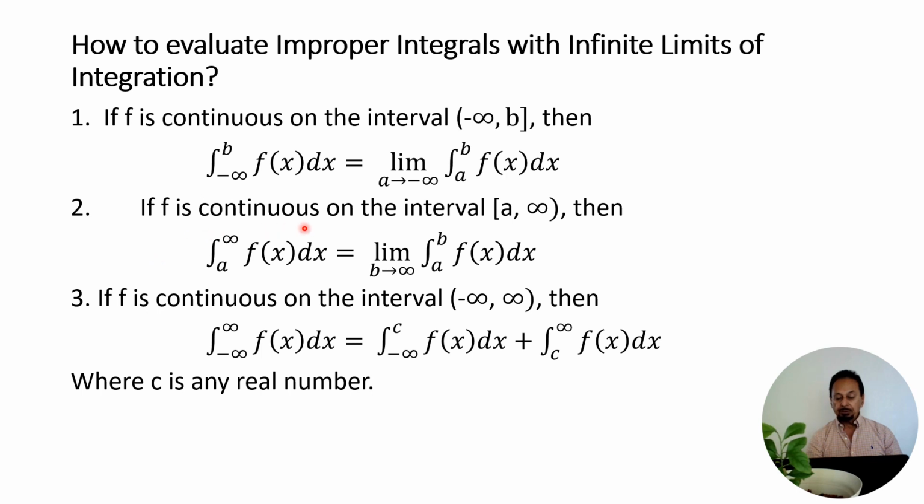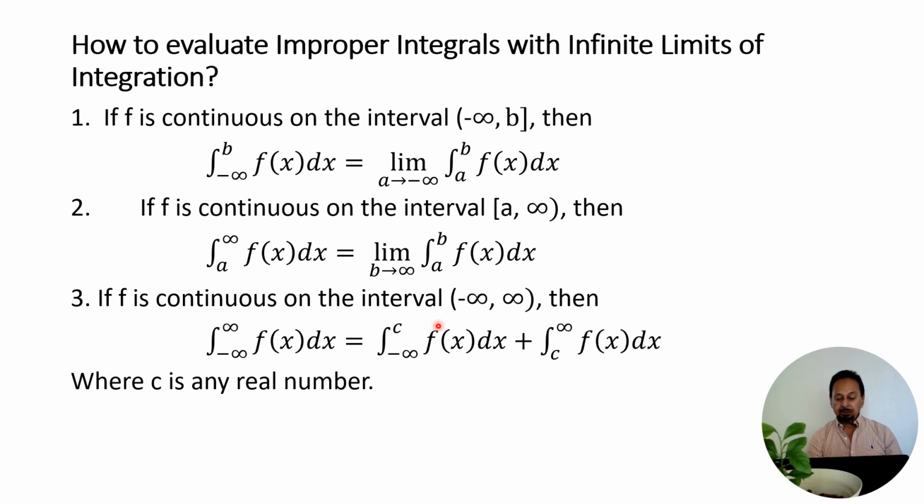Number two: if f is continuous on the interval from a to infinity, and the integral is from a to infinity of f of x dx, then we rewrite this as the limit as b approaches infinity of the integral from a to b of f of x dx. So again, we first find the integral from a to b of f of x, and then we take the limit as b approaches infinity.